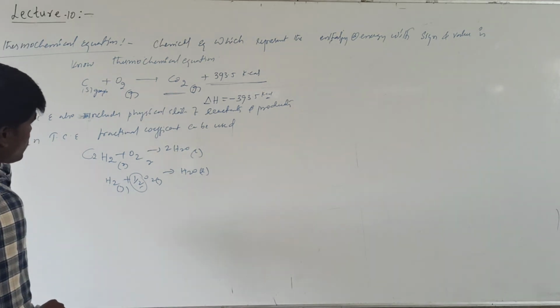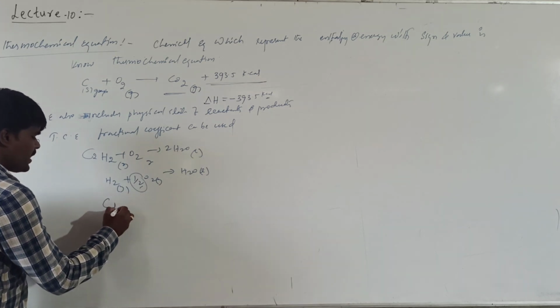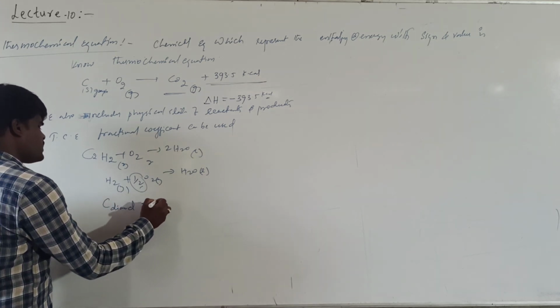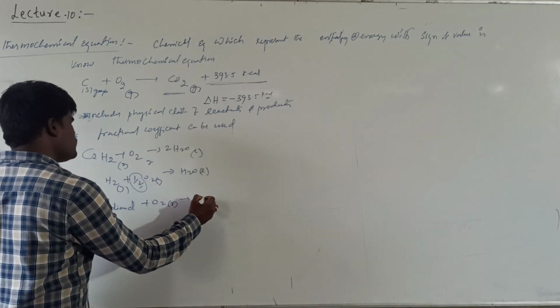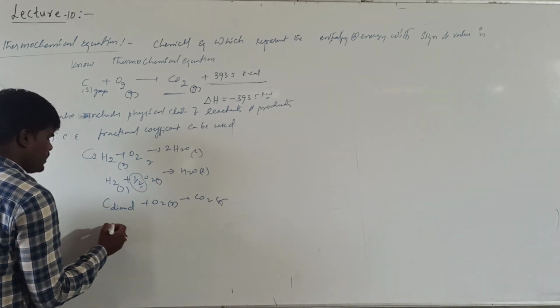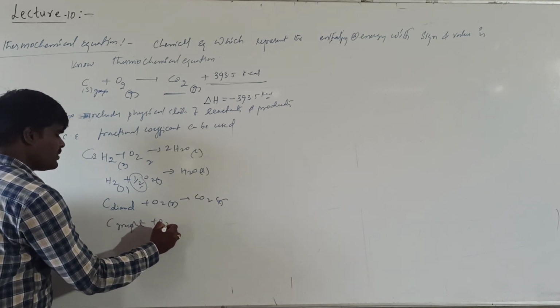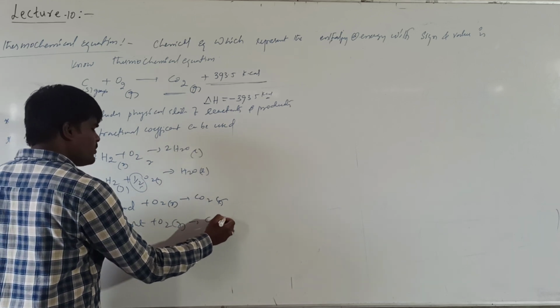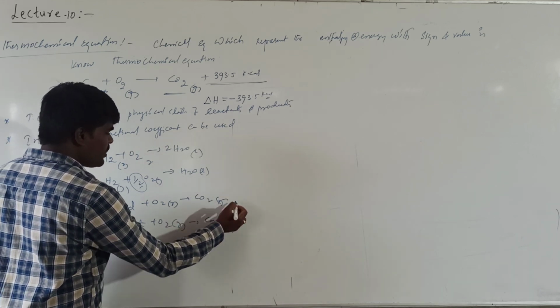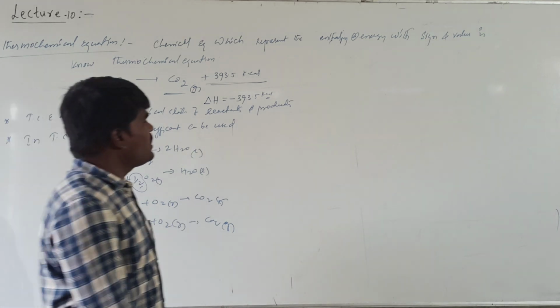And it also represents the allotropic forms. What is meant by allotropic form? I may take carbon in the form of diamond, which on reaction with oxygen gas forms CO2. The heat change associated in this case will be different from the heat change associated when you are taking carbon in the graphite form. Here the amount of heat liberated will be different from the amount of heat liberated when you are using graphite. This is called a thermochemical equation.